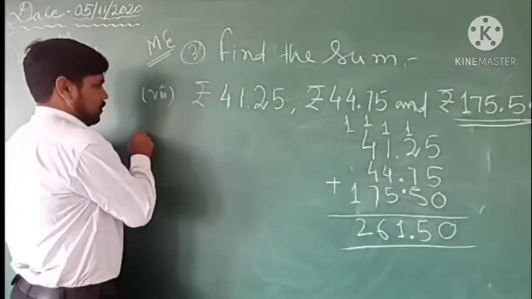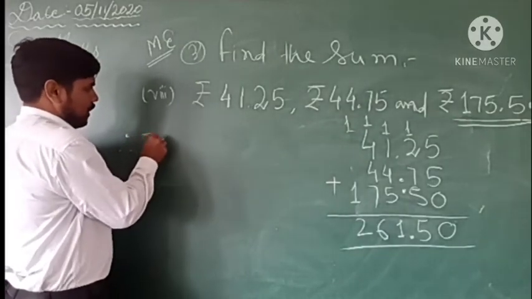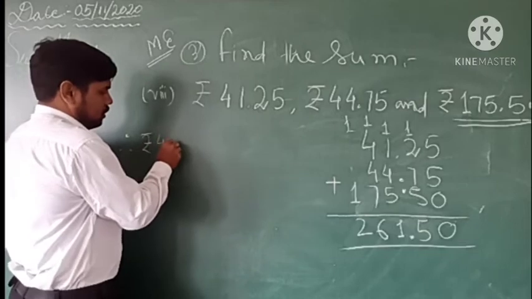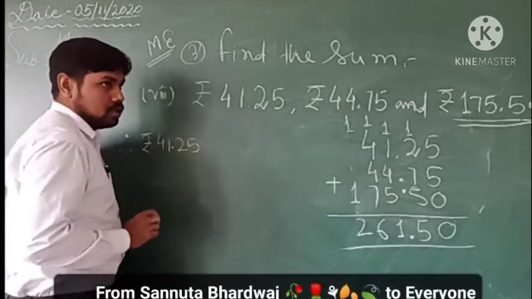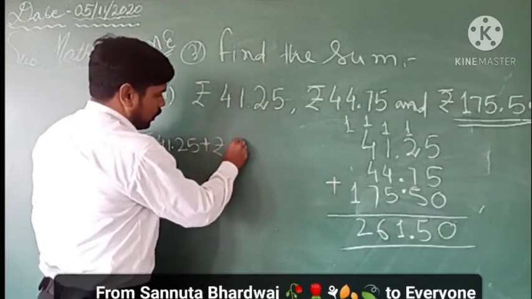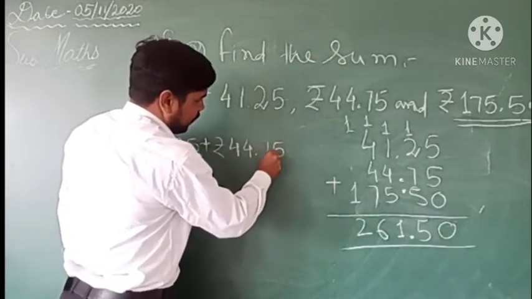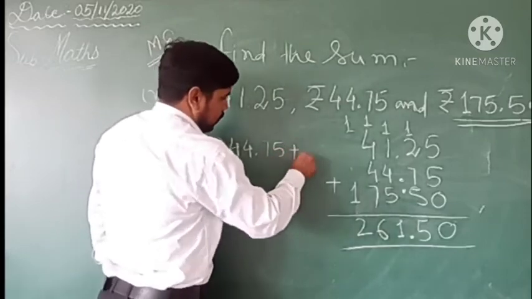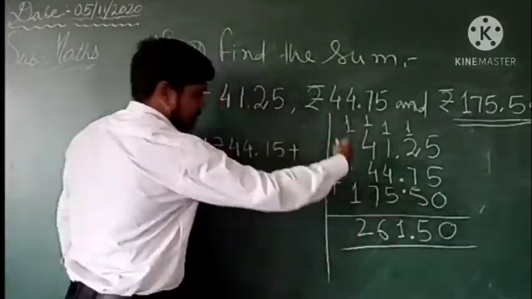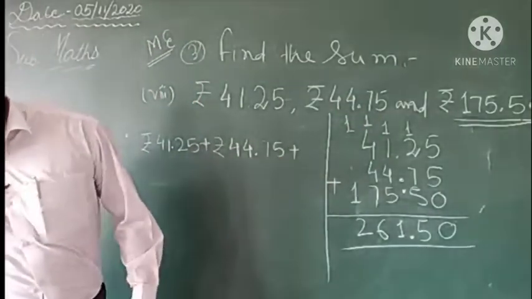So here you can write like this: rupees 41.25 plus rupees 44.75, okay, plus this is the rough work, so you have to do it on the right hand side. Here I don't have space, so I am cleaning this.